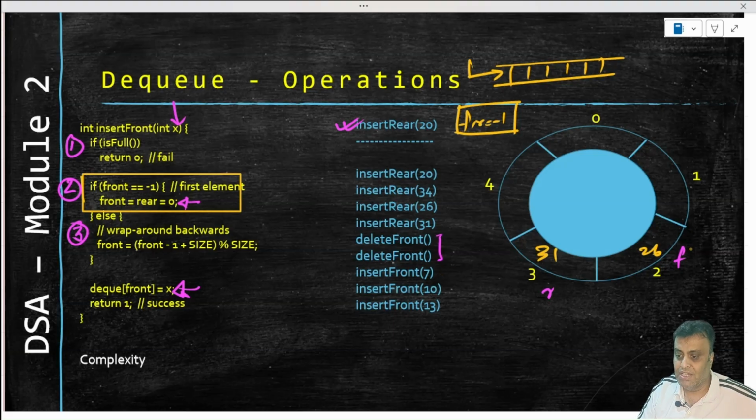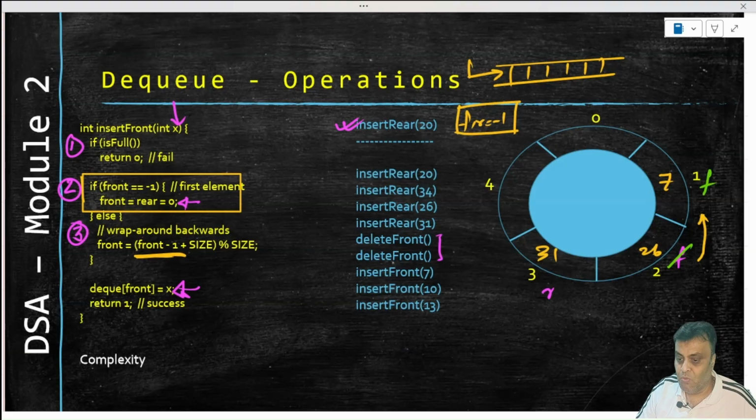Now front is here, insert front 7 means take front backwards. Take front backwards, make front -1, right? So make front -1 is what happens here. So that's what we are doing. We are taking front -1 and making front equal to that, and inserting that value here. What is that value? 7. So now front is here, front is no more here, front is right now here, right?